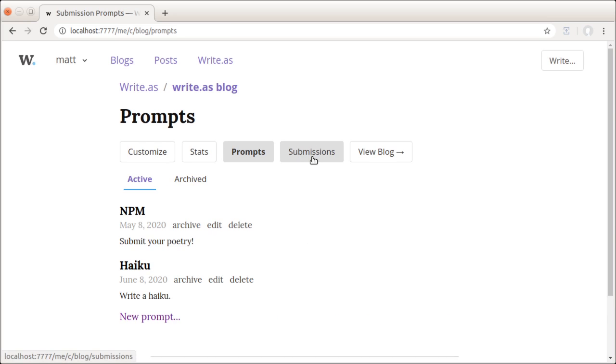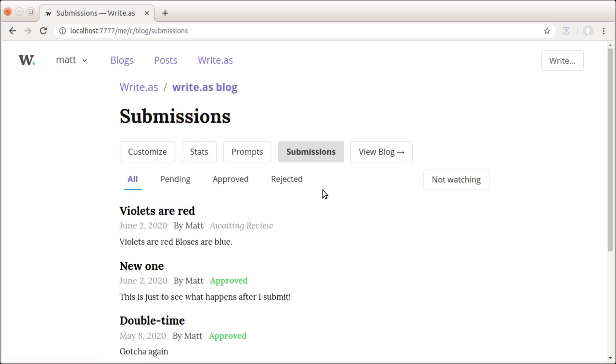And lastly, we've made some changes to submission management. Whenever new submissions come in, by default, everyone on the team receives an email notification. Now we've added the ability to set whether or not you want to receive those notifications per each blog.